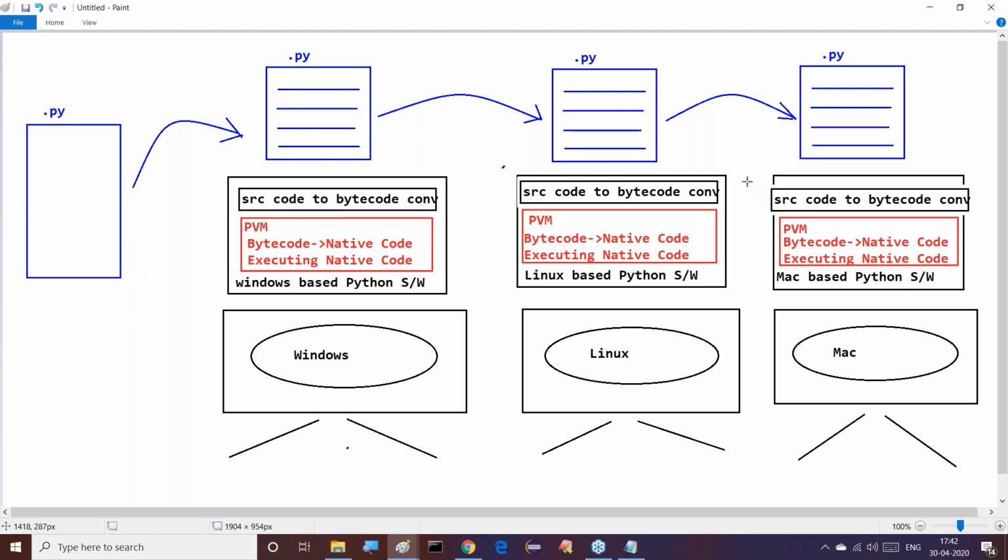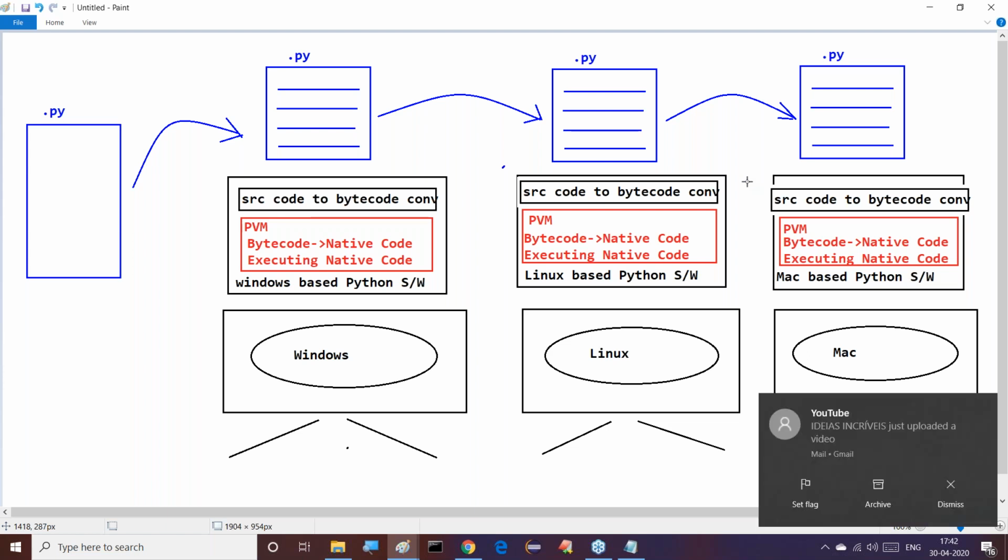How is it possible to execute on multiple operating systems? What is going on inside the Python software? In Python software, there is a tool to convert the source code into bytecode. Source code to bytecode conversion is going on. .py file to .pyc file. We are able to get the compiled Python file. Internally compilation is going on. Everything is going on at runtime only. Understand it clearly. Internally it is going on there.